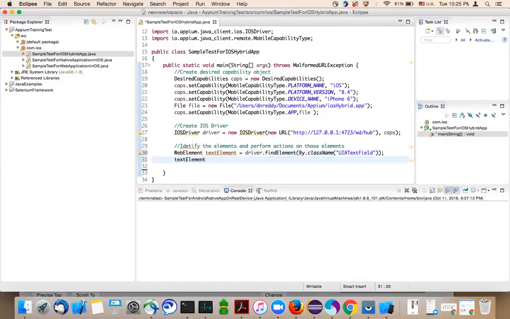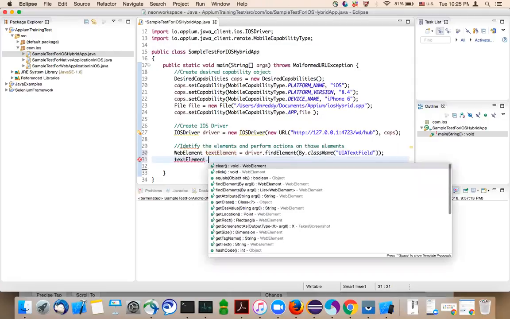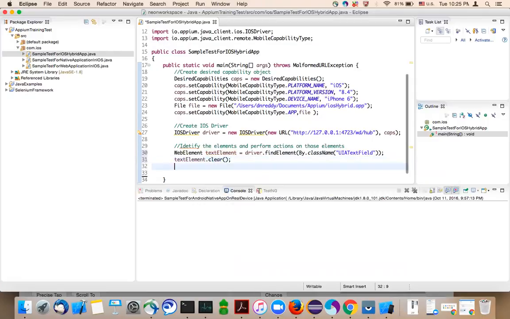As it is a text field, let's clear the text field and then do sendKeys with www.google.com.